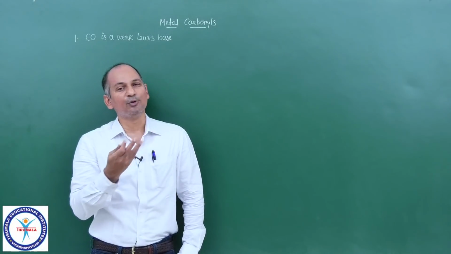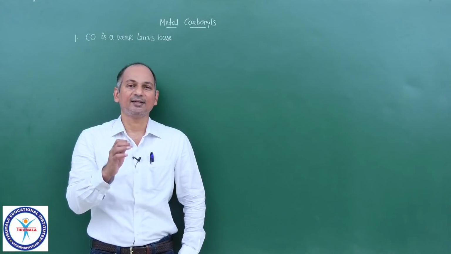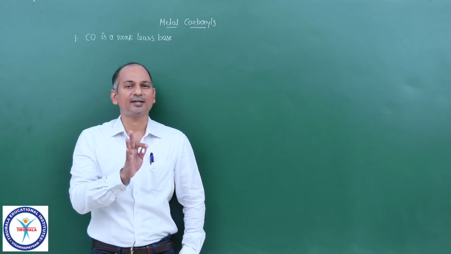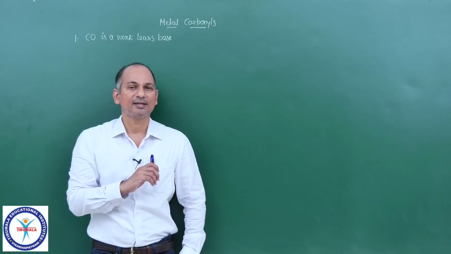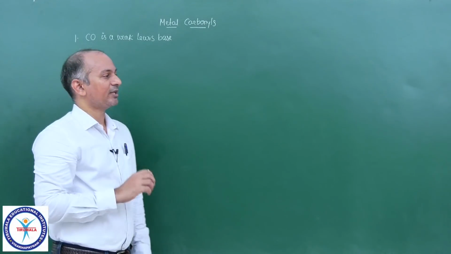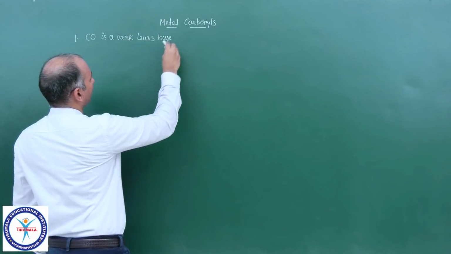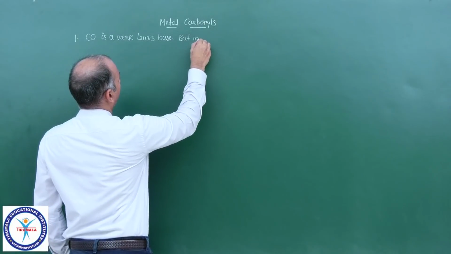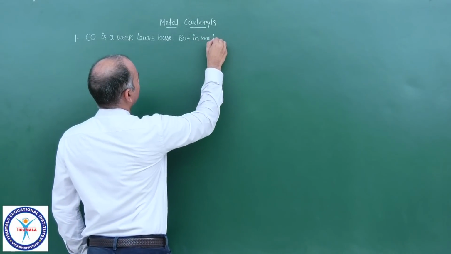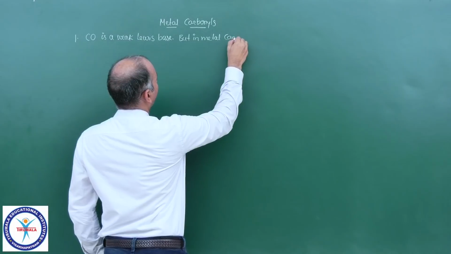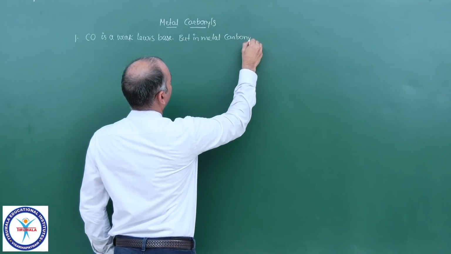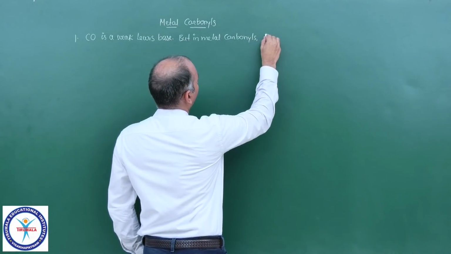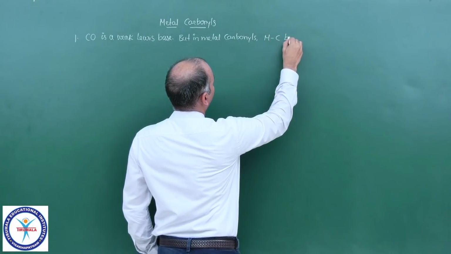If you add any Lewis acid like AlCl3 or ZnCl2, carbon monoxide does not readily react with those Lewis acids. But it is found that in metal carbonyls, that means in complexes where carbon monoxide is the ligand, the metal carbon bond is very strong.